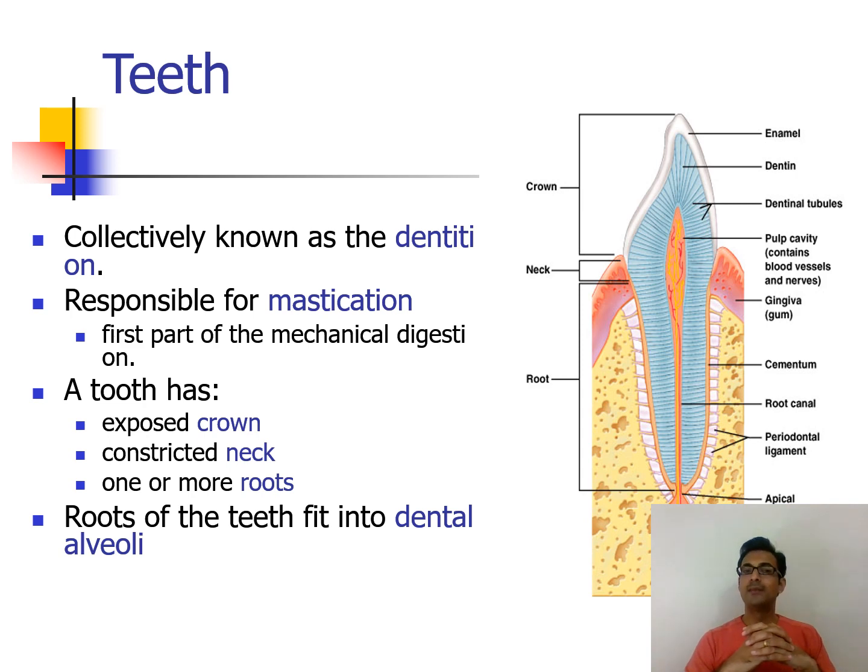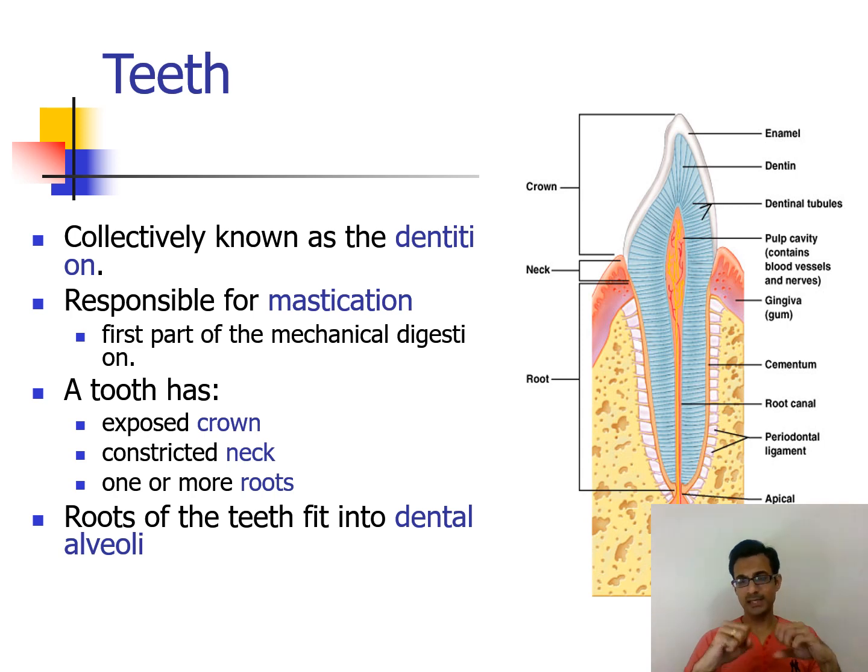The major role of the teeth is chewing the food, that is, as we have all seen, mastication of food. It is the actual first step of digestion. We can say it is the first step of mechanical digestion, where the food is mechanically broken down.